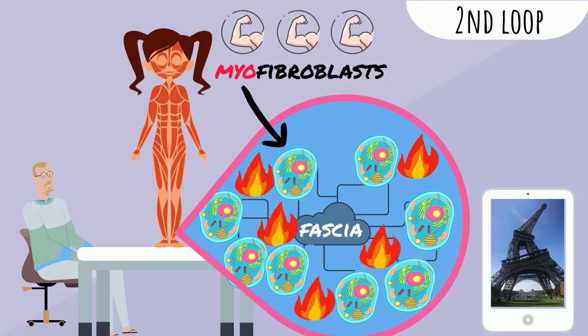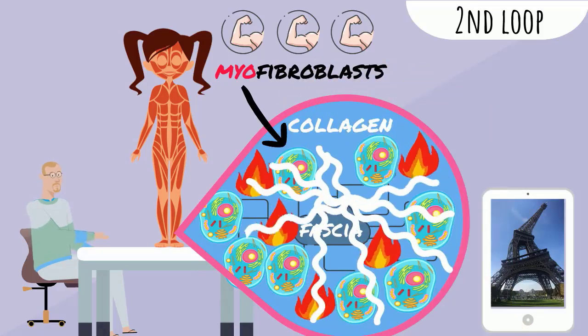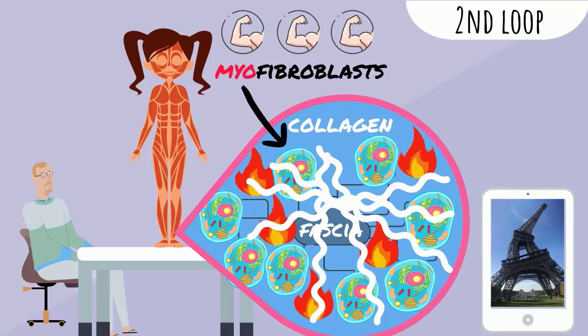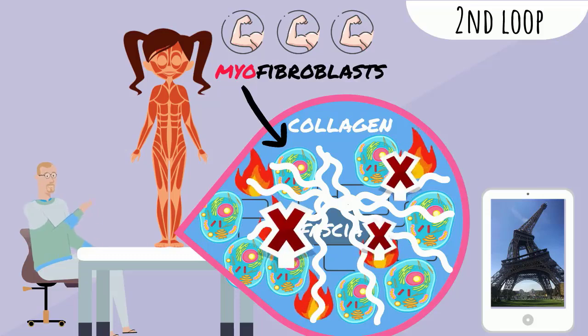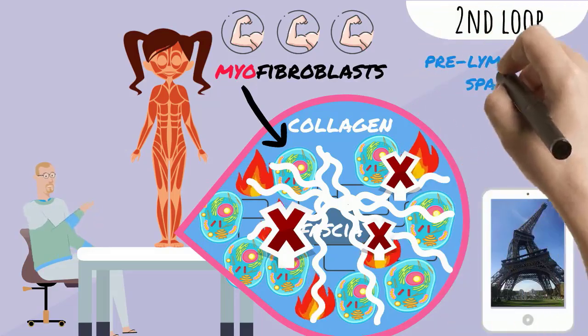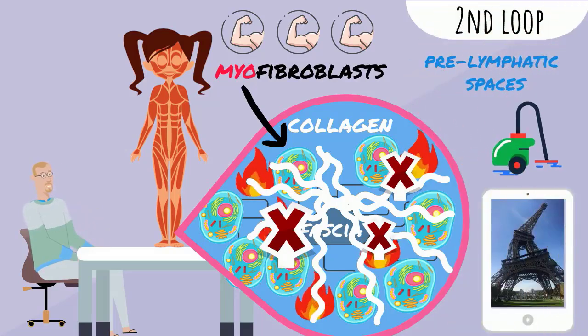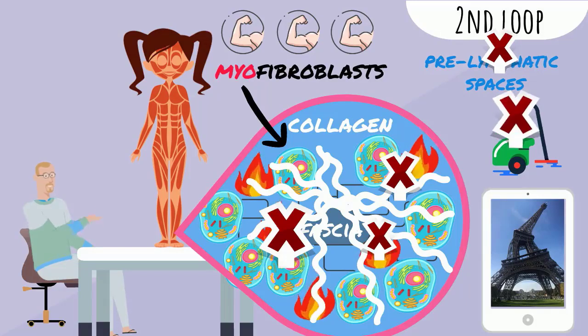What's more, the myofibroblasts produce collagen in the contracted area, a very strong fiber, similar to that found in scars when you cut yourself. These numerous collagen fibers completely transform the architecture of the fascia and prevent the structures that pass through it from functioning properly. The pre-lymphatic spaces, which collect the fluid about to be sucked up by the lymphatic channels, become partially or completely closed. As a result, waste removal becomes even less effective.